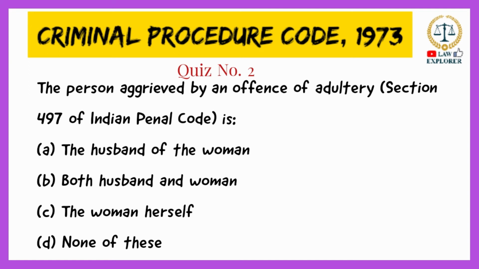The person aggrieved by an offense of adultery, section 497 of the Indian Penal Code, is: option A, the husband of the woman; option B, both husband and wife; option C, the woman herself; and option D, none of these. The right answer is option A, the husband of the woman. For this, you have to refer to section 198, subsection 2 of CrPC. Section 198 is titled Prosecution for Offences Against Marriage.